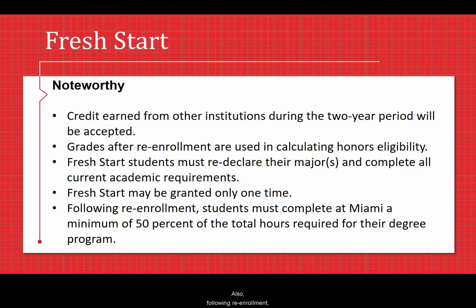Also, following re-enrollment, students must complete at Miami a minimum of 50% of the total hours required for their degree program. It is critical that students visit the One Stop for financial assistance guidance when invoking this policy, because there may be significant financial aid implications in these situations. All courses, even those taken outside of the GPA calculation by Fresh Start, as well as those that may have been taken at other institutions, count towards the student's financial aid eligibility.